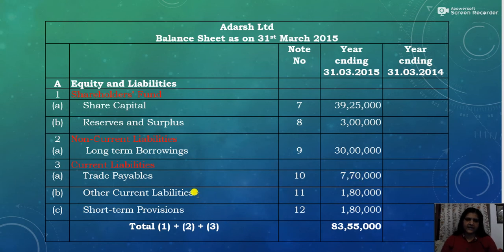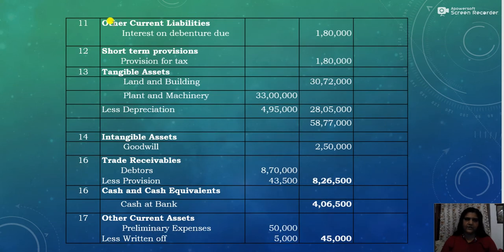Then comes other current liabilities. Under other current liabilities there is interest on debenture due. Half year's interest on debenture was due. So other current liabilities include interest on debenture due 1,80,000, that is outstanding interest on debenture.